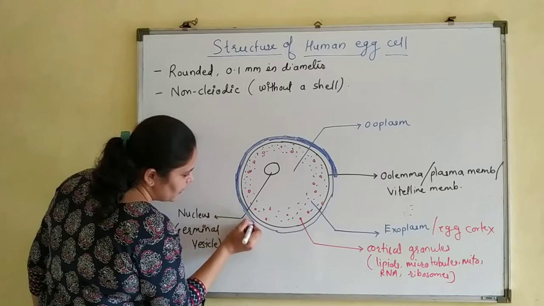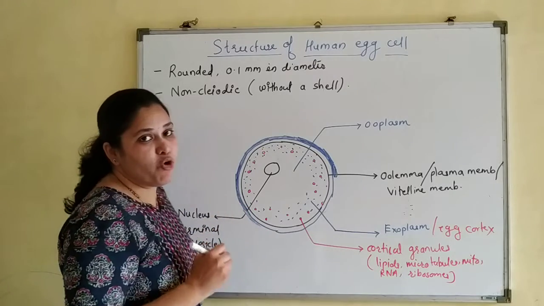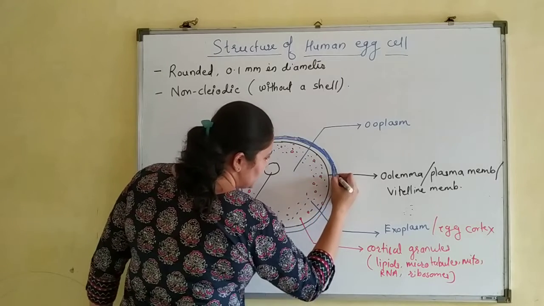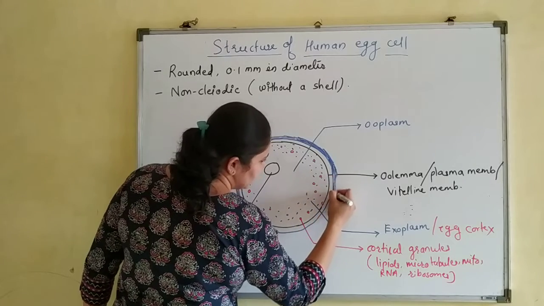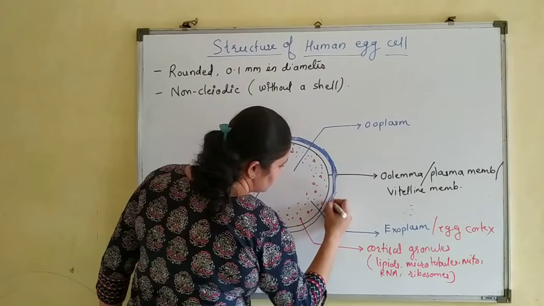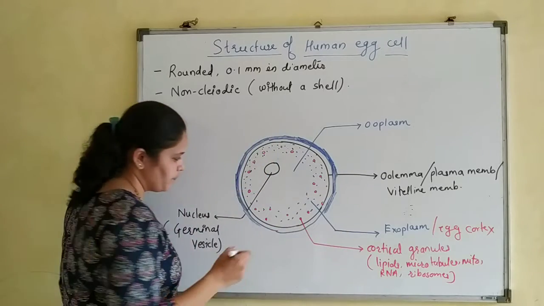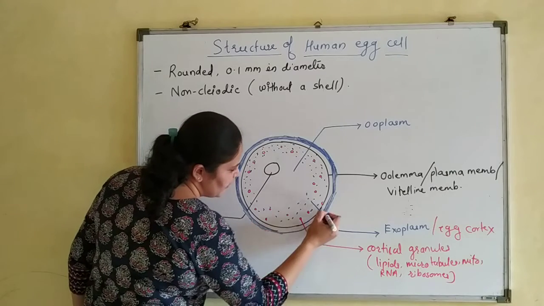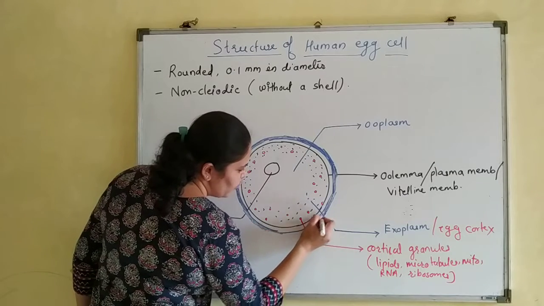What does it do? Zona pellucida prevents polyspermy. Meaning, once one sperm enters inside the egg cell, it prevents entry of another sperm. So polyspermy is the fertilization of the egg cell by more than one sperm.